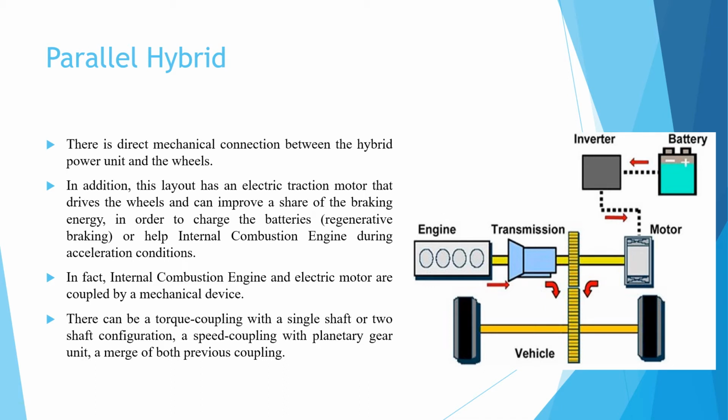In fact, the IC engine and the electric motor are both coupled by these mechanical devices.